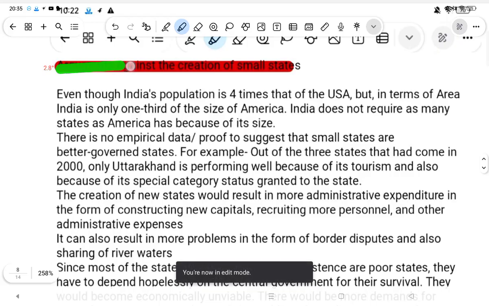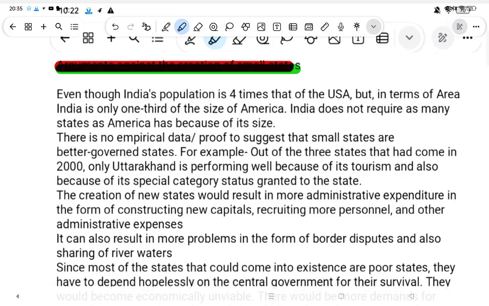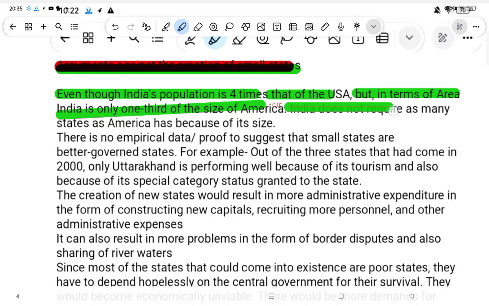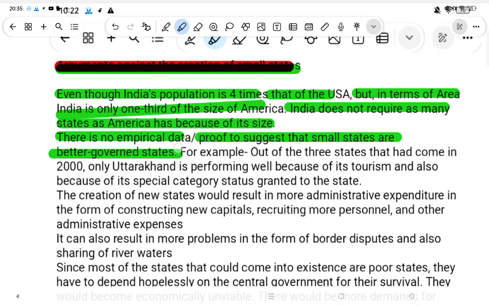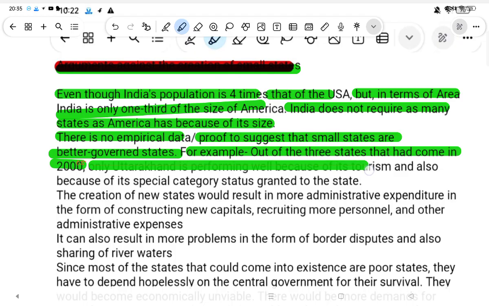The arguments against the creation of small states. Even though India's population is 4 times that of the USA, in terms of area, India is only a third of the size of America. India does not require as many states as America has because of its size. There is no empirical data that proves that small states are better governed. For example, out of the 3 states that came into existence in 2000, only Uttarakhand is performing well because of tourism and also because of the special category status granted to the state.